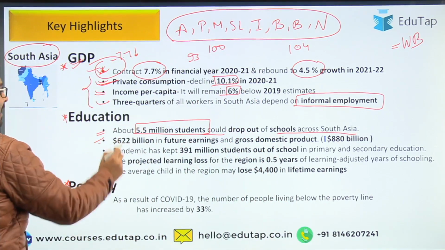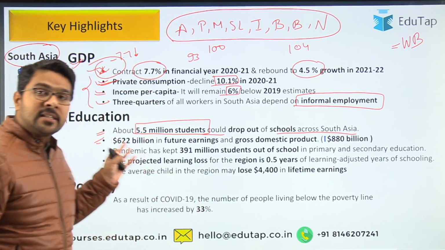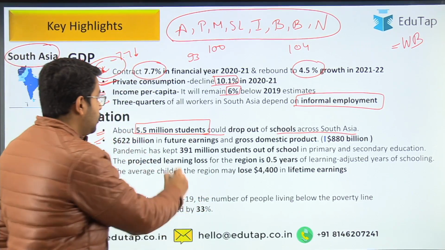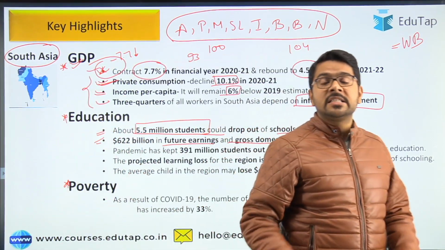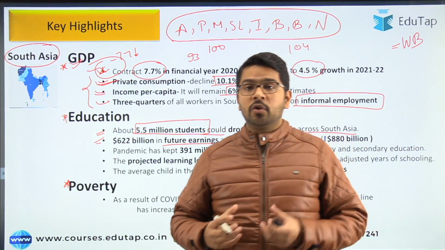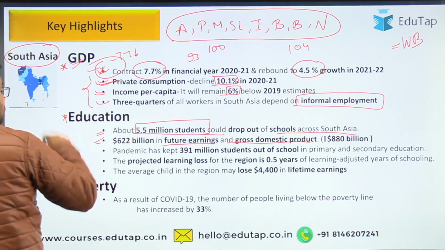So guys, the next point is 622, that is 622 billion in future earnings and gross domestic product will be the loss for the South Asian region due to the current COVID situation. Why? Guys, see, you can see that